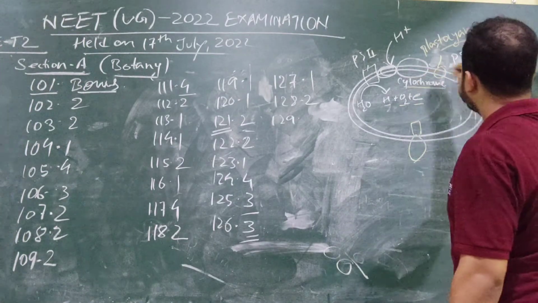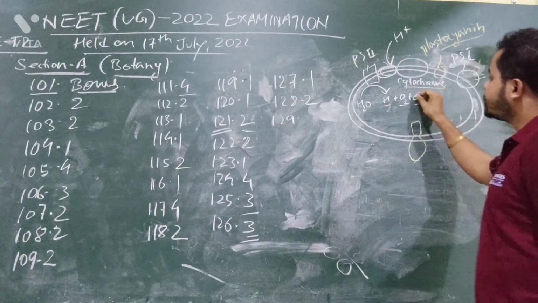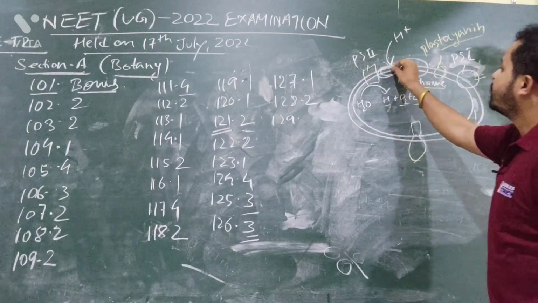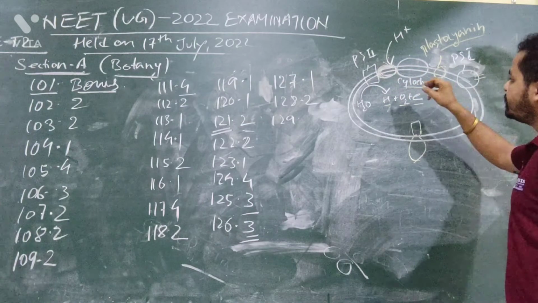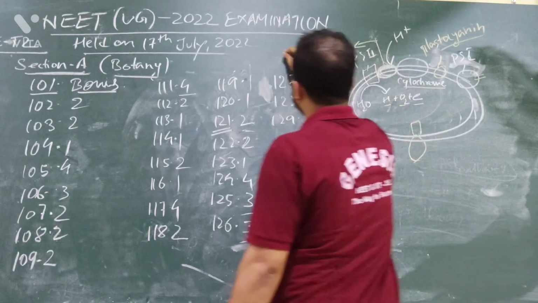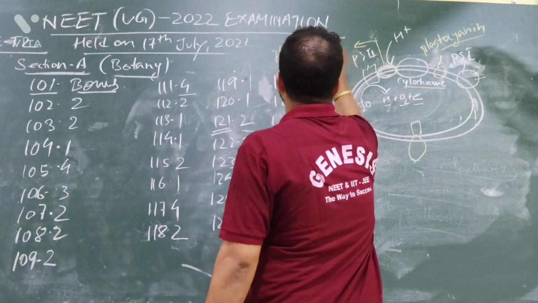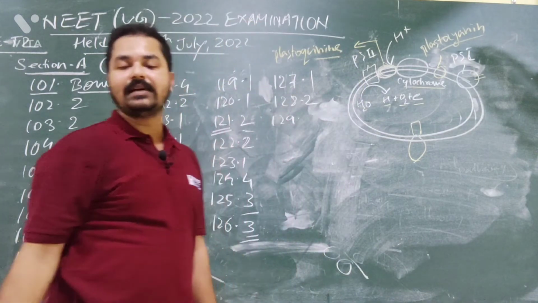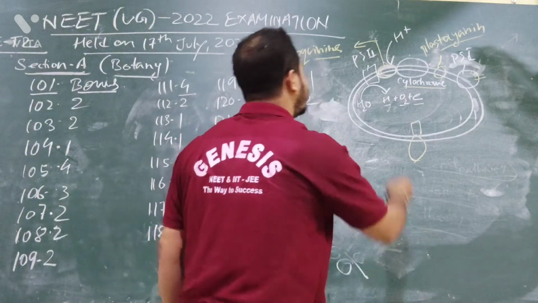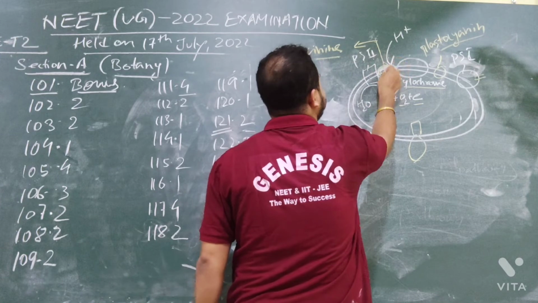So photosystem 2 and photosystem 1. This electron will be accepted by photosystem 2. Sunlight will fall and it will get excited. It will go here, and this is the plastocyanin. So all these are electron transporting complex proteins. Is it visible? Yes. So the electron will go to photosystem 2, then it will go to the plastocyanin. The plastocyanin has two functions.